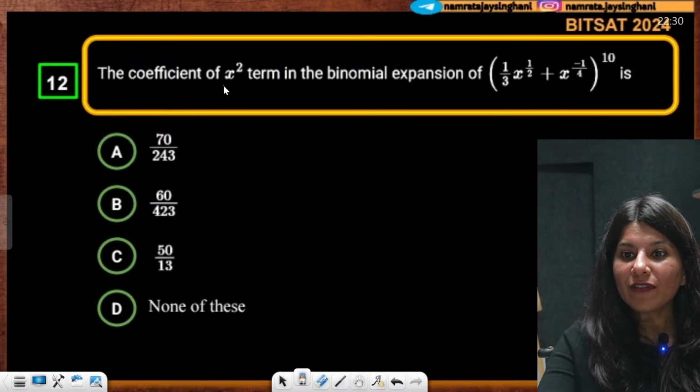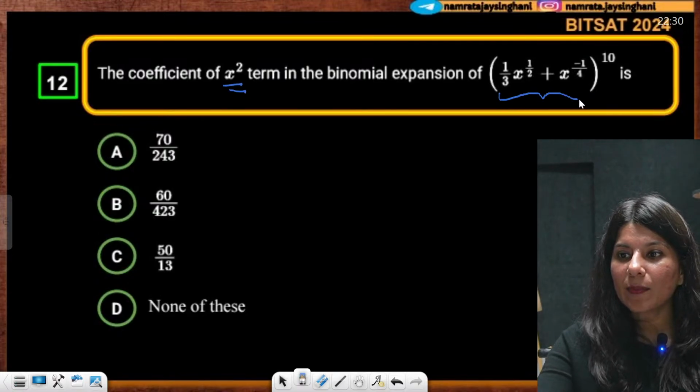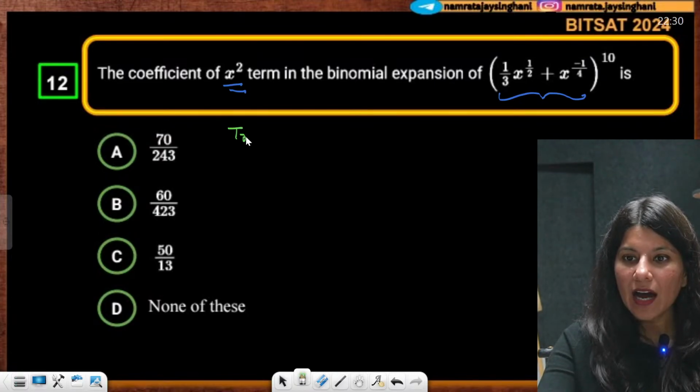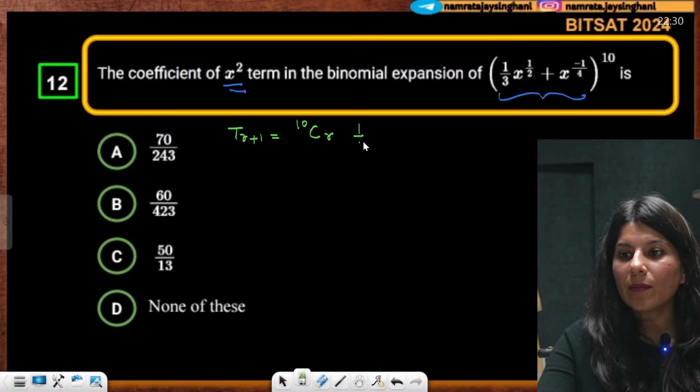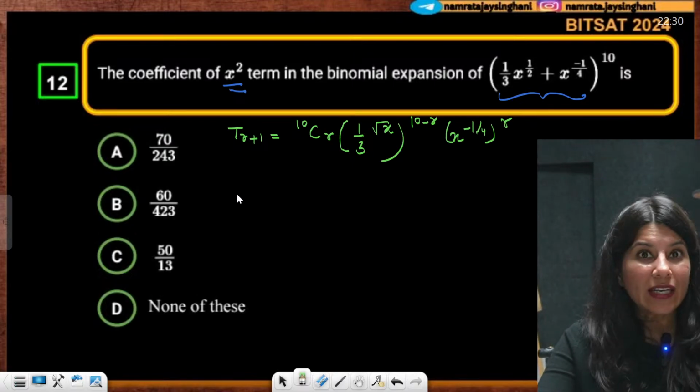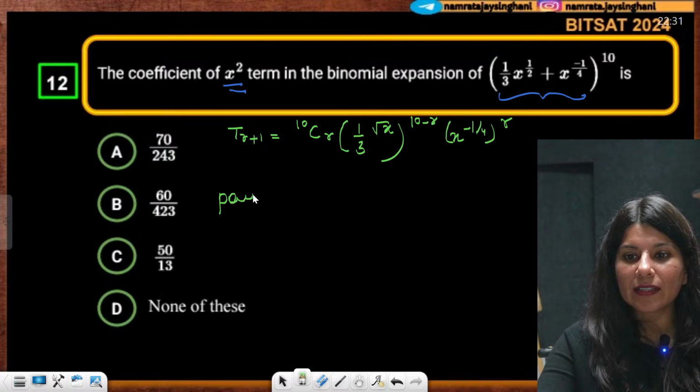I think we have now done the 12th. The coefficient of x square in the expansion of this is what we are looking for. So the general term we are going to write is T(r+1) equals 10Cr (1 by 3 root x) power n minus r, so this is 10 minus r, and (x power minus 1 by 4) power r. Now can anybody tell me the power of x?